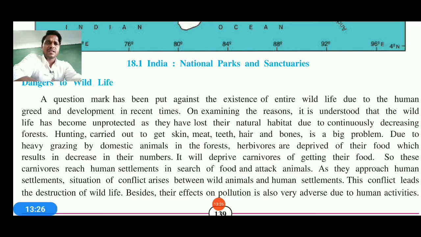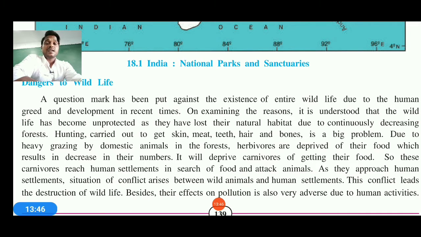On examining the reasons, it is understood that wildlife has become unprotected as they have lost their natural habitat due to continuous decreasing of the forest, and hunting carried out to get the skin, meat, teeth, hair as well as bone. It is a big problem due to heavy grazing also.